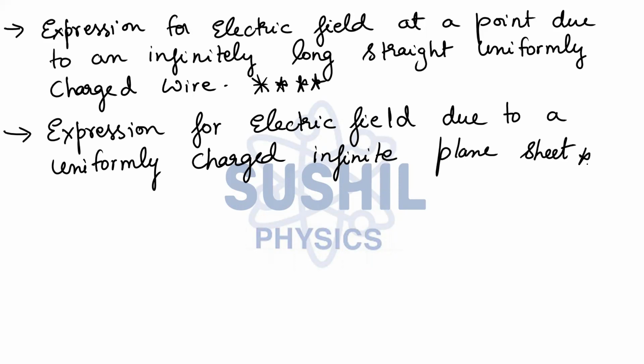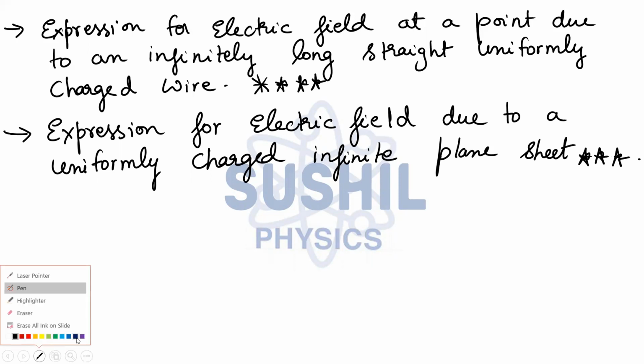Again, this is a 5-star question from this chapter, my dear students. So with this, the topic is completely covered. All the concepts we have covered, we have understood what is important here. Guys, please focus on the questions I have highlighted in black. Those questions are very, very, very important.